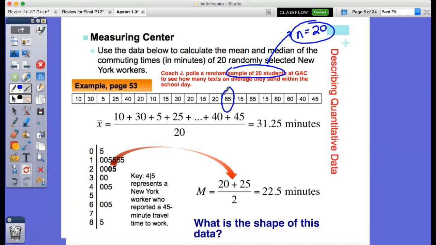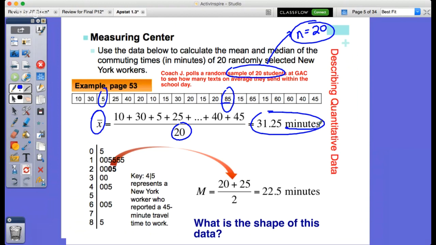So we know that David Murphy, he doesn't ever listen to rules, so he would be more towards 85. Whereas maybe someone who would be a little bit better would be more towards the 5 side. But regardless, if I found the mean of this, or the x bar of it, we would take all of these and add them together, dividing it by the sample total of 20 to get 31.25, and then make sure context